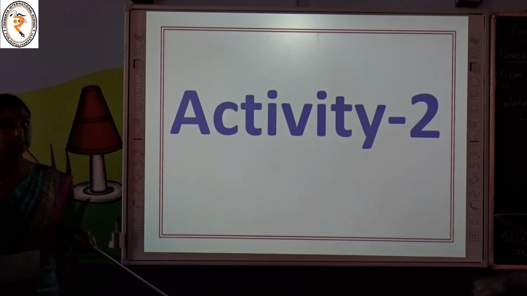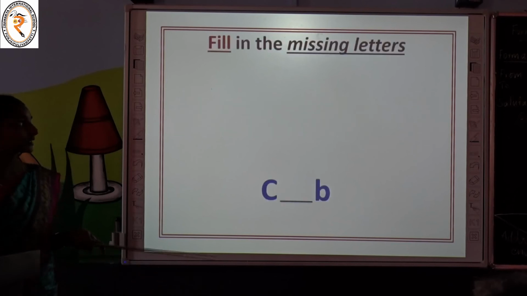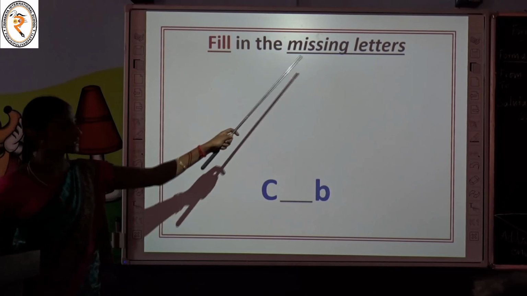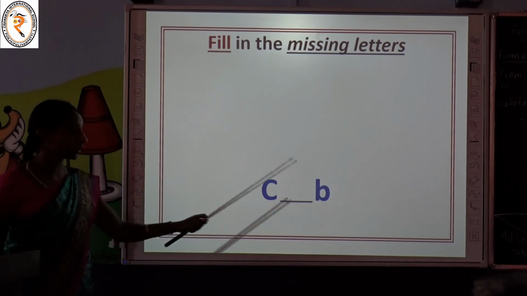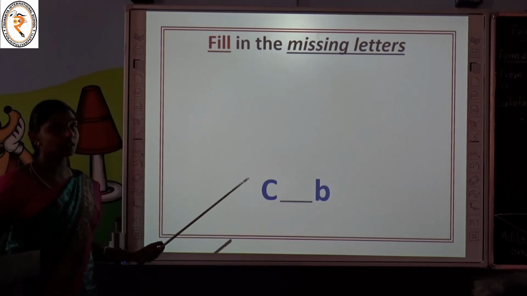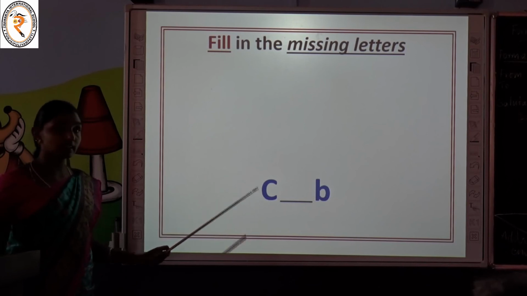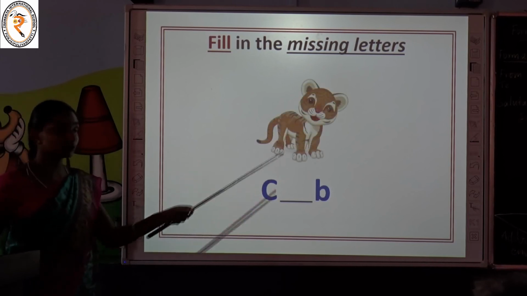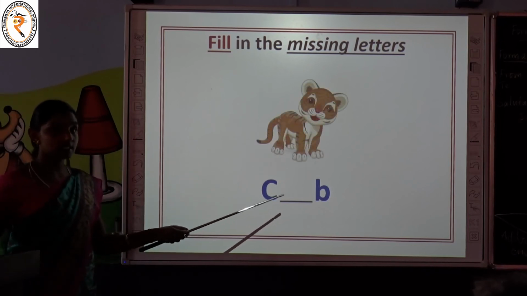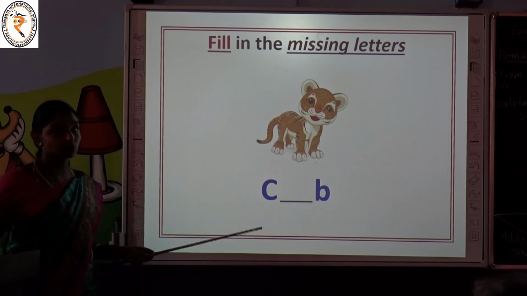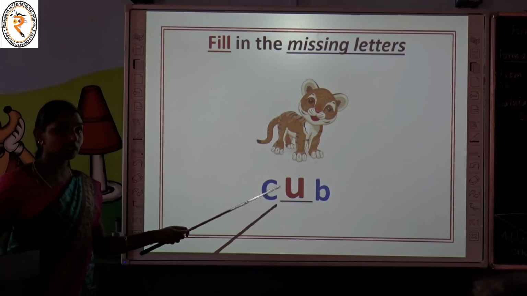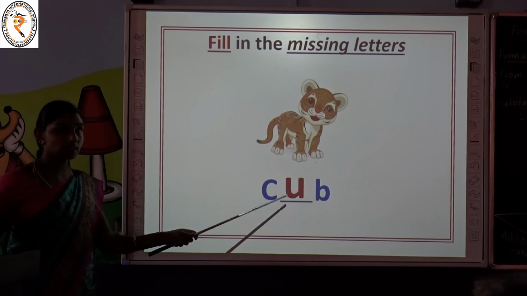Yes, this is an interesting activity. Try to answer correctly. The activity is to fill in the missing letters. Yes, children, in all the questions a letter is missing. You have to find the correct letter and you have a picture clue. Let's see the picture clue. What it is, children? You can find the missing letter by using this picture clue. What it is? Cub. What letter is missing? C-U-B. The letter U is missing.